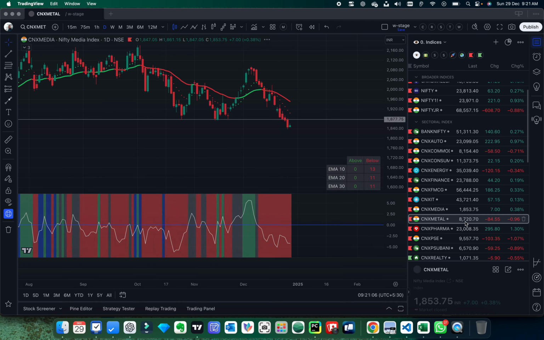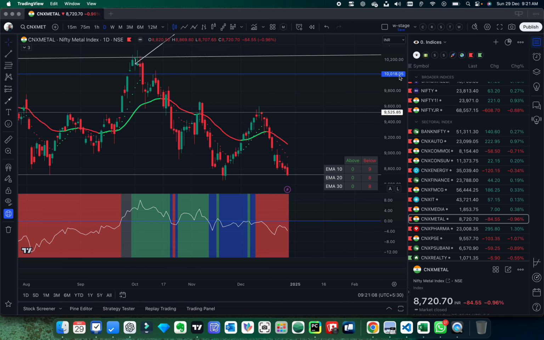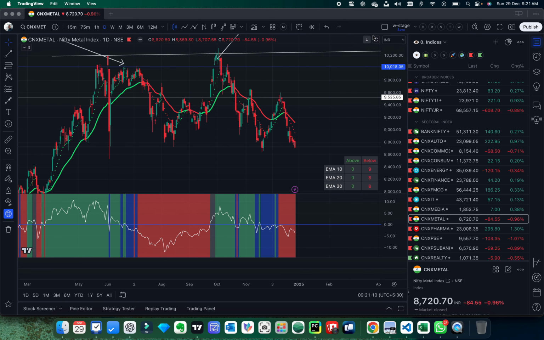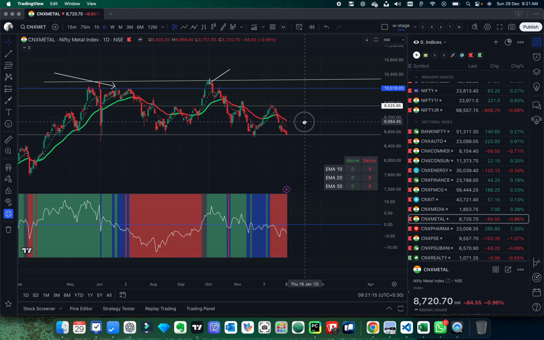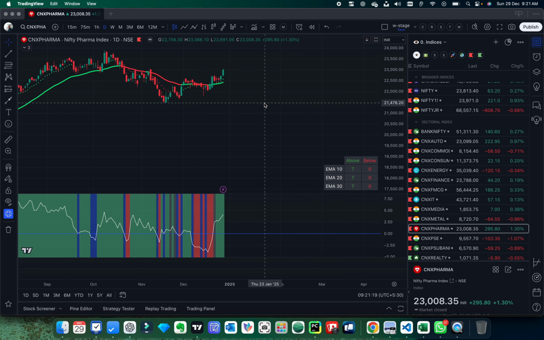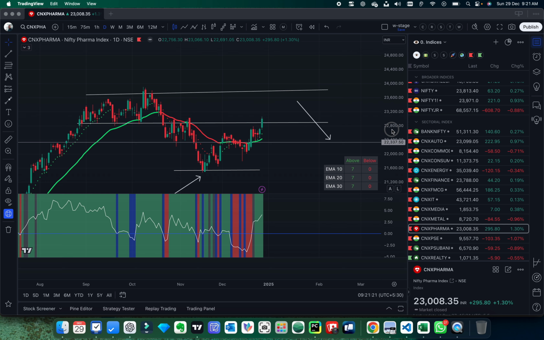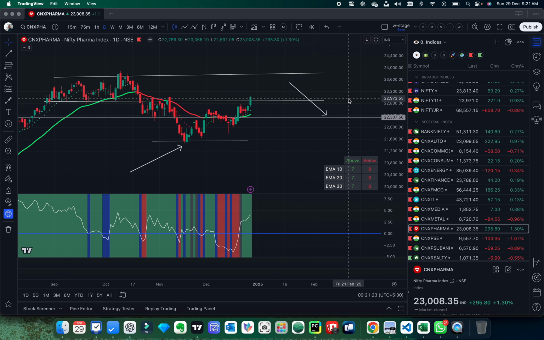Nifty Metal, let us say Nifty Metal. So Nifty Metal is also in a range and on a support line. It's in the downtrend. Nifty Pharma turns out to be a very good and strong sector now.